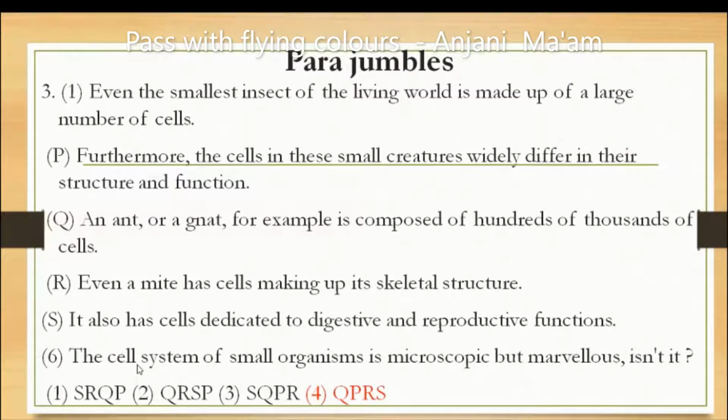Next is, even the smallest insect of living world is made up of a large number of cells. In this sentence, this is the first. Next is an ant. Now the examples of different insects we have to take. That's why the correct series would be from the Q. And the Q is: an ant or a gnat, for example, is composed of hundreds or thousands of cells.